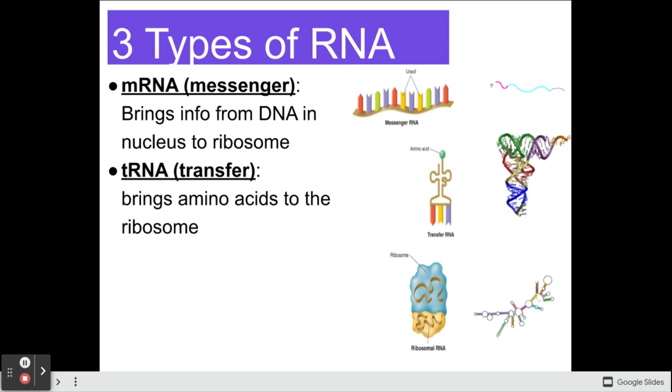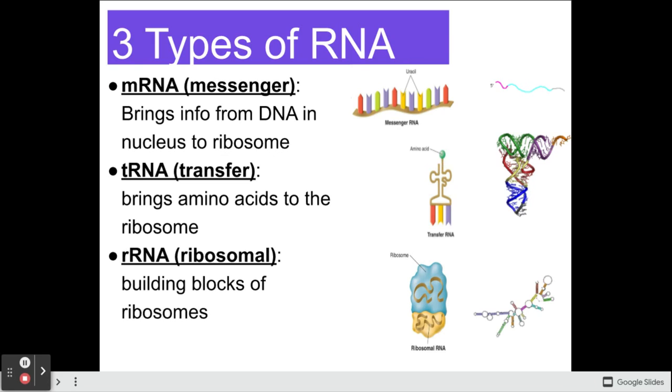There's something called tRNA, which brings amino acid, those are our protein building monomers, to a ribosome so that the protein can be made. And we can see over here that this would be a tRNA molecule carrying an amino acid.